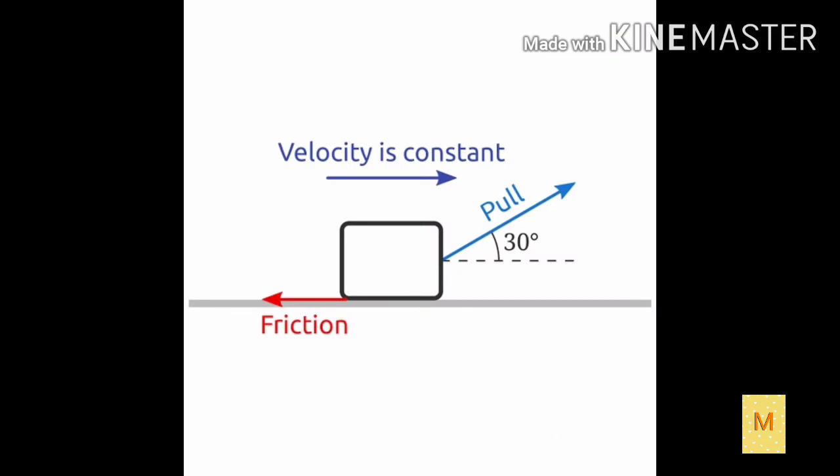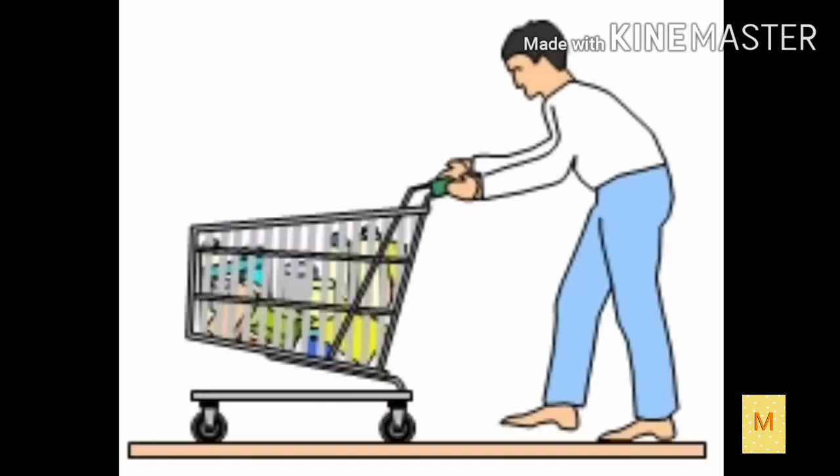From this picture we can understand that when an object is moved on the surface, static friction resists the motion of the object. This static friction arises due to electromagnetic interaction between the atoms present in the object and the atoms on the surface. Kinetic friction also has the same origin.